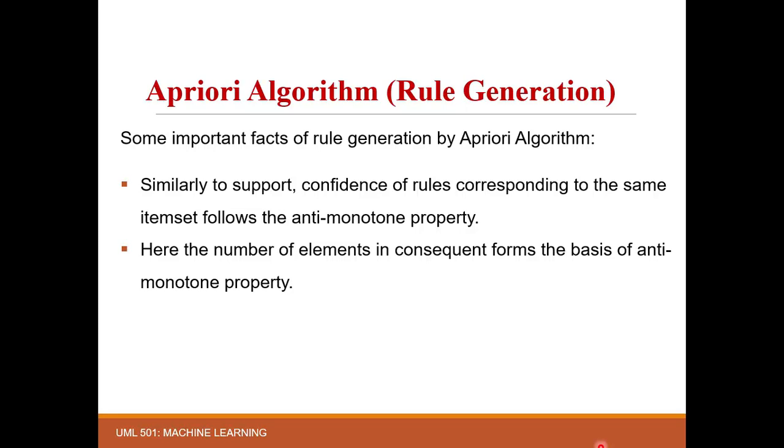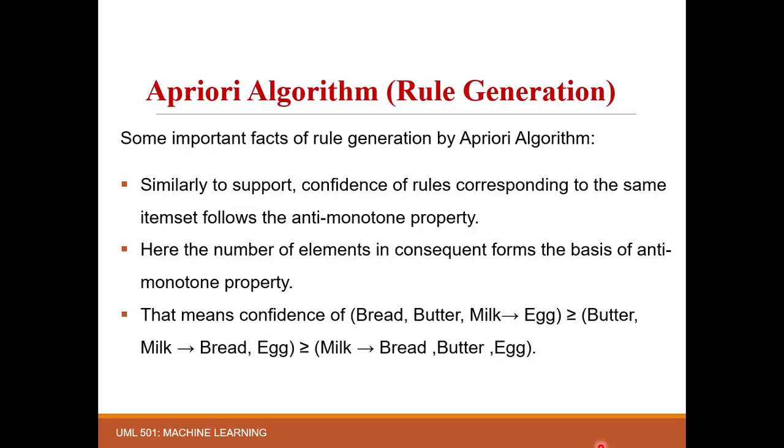Okay. So what the property tells us is this. Our item set is bread, milk, butter, and egg, which is a frequent item set. You can see that we first considered one rule based on this with a single item in the consequent, and it has some confidence value.